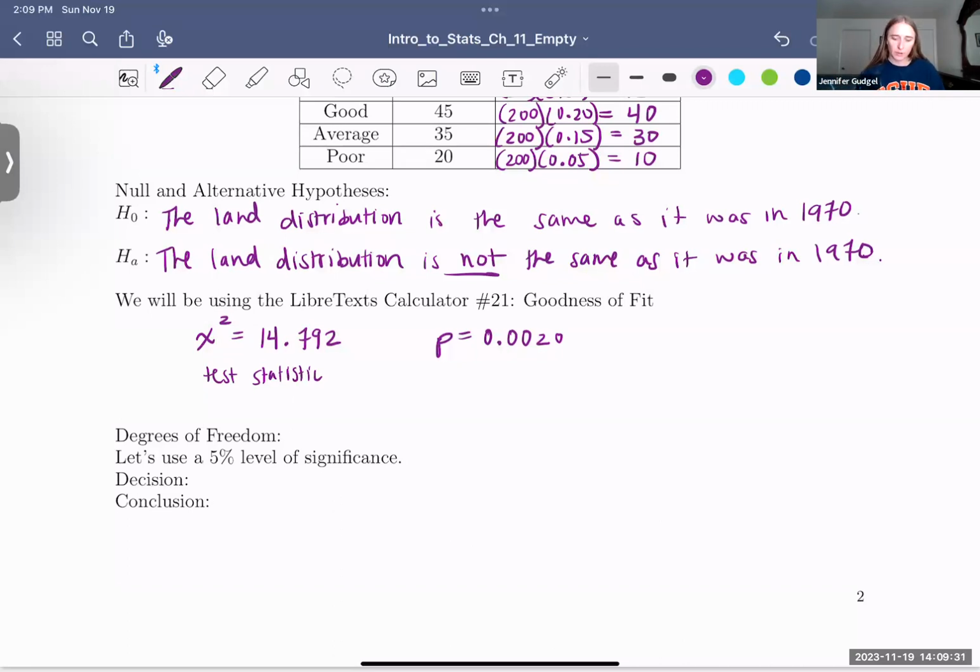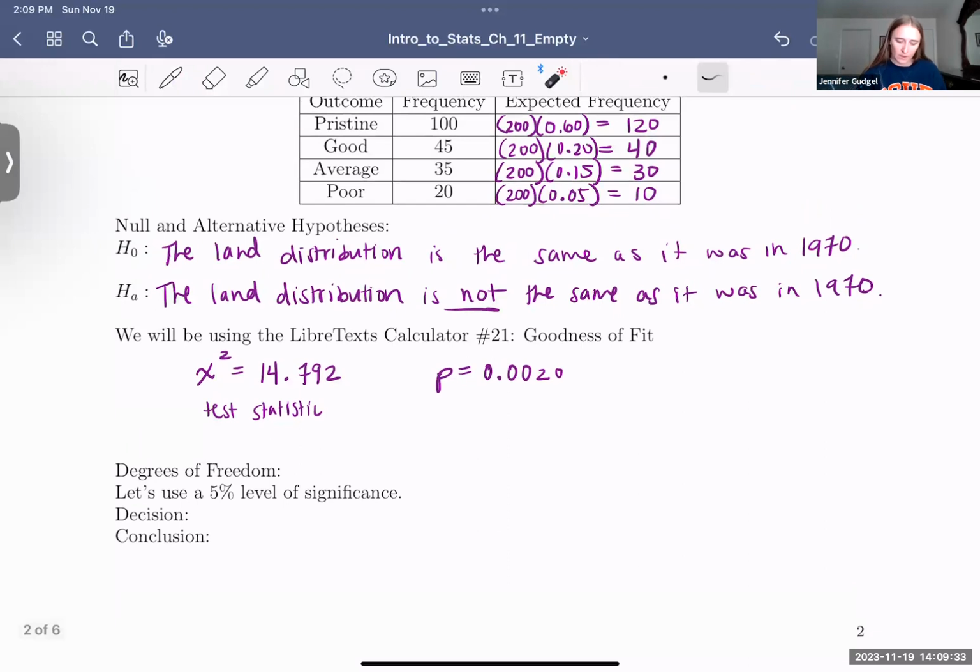All right, degrees of freedom. So 1 less than the number of categories. In this case, there were 4 categories. So it's 1 less than the 4 categories that we had, right? 1, 2, 3, 4 categories, 1 less than that. So the degrees of freedom is 3.